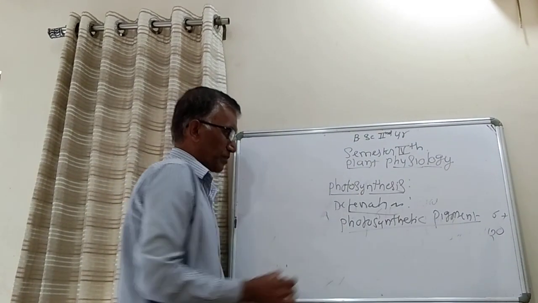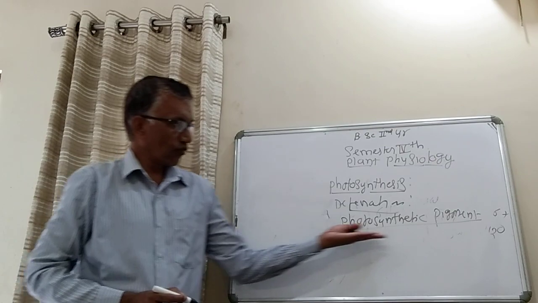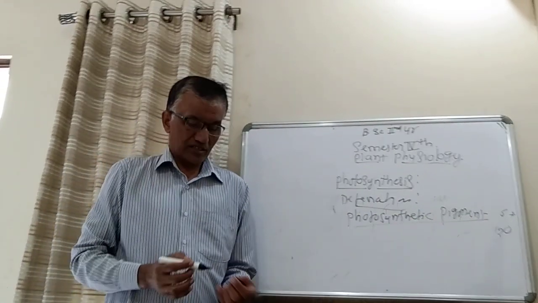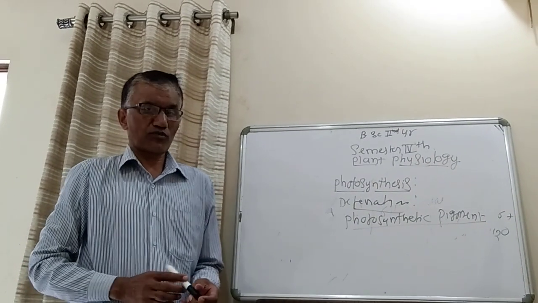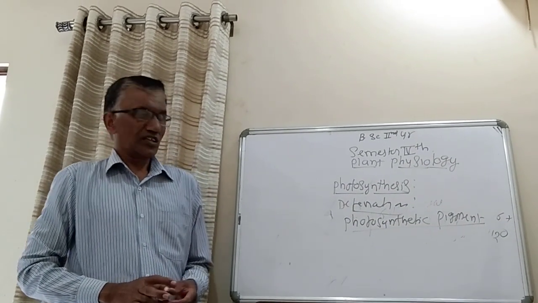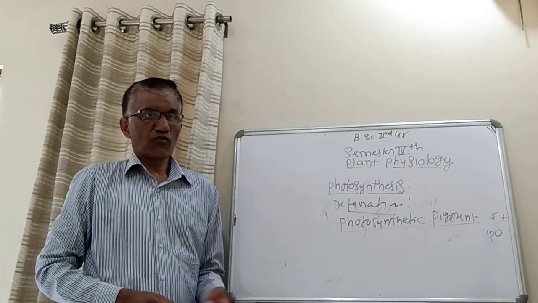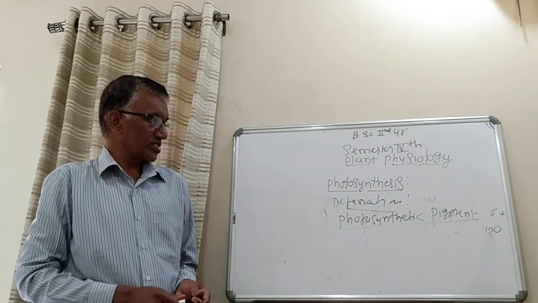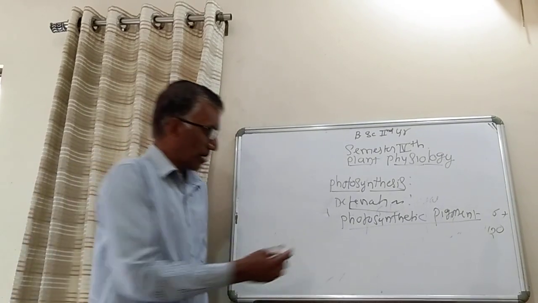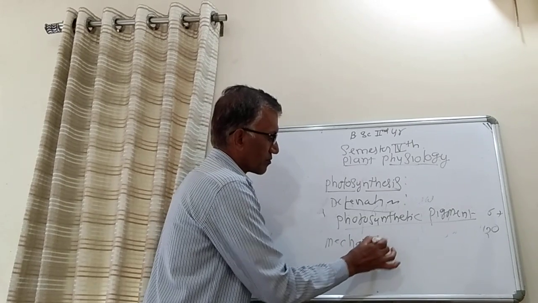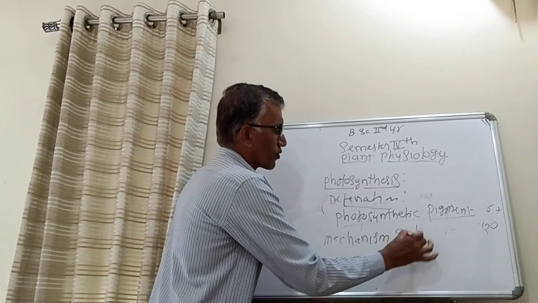After explaining the definition, which photosynthetic pigments are helpful for photosynthesis? Which are these photosynthetic pigments, and what is their role? And after that, the mechanism of photosynthesis.